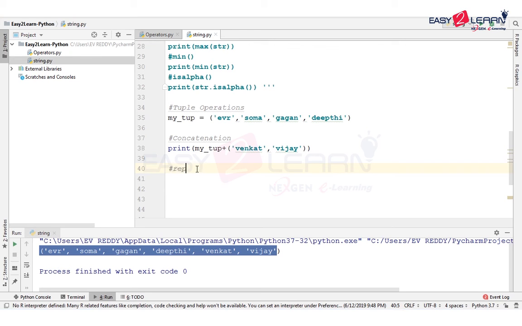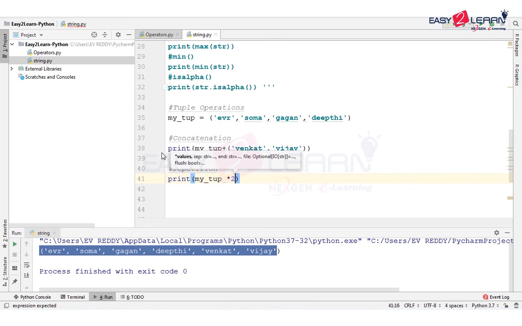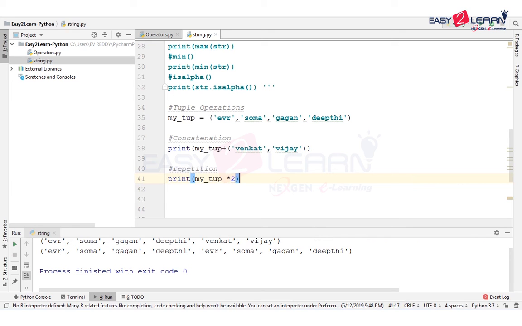Now we will move to repetition. Again you are going to be using the star operator. So print, parentheses, my tuple star 2. If you just print this, you can see EVR, Soma, Gagan, Deepti, and the same is repeated again: EVR, Soma, Gagan and Deepti. So two times, all the elements of the tuple have been repeated in the same order.